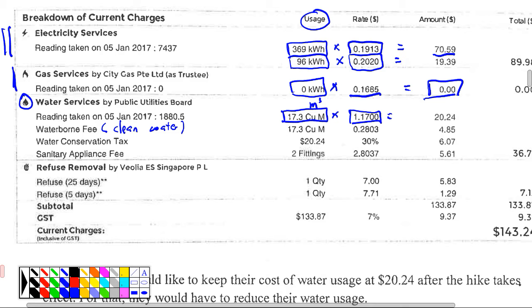Do you have to pay for it? How much are you paying? 0.28. Now, can you explain why these two numbers are the same? Because you use the amount of water. Yeah. You use this amount of clean water, you have to pay the same amount to clean it. Okay? So then you pay so much. So this is still multiplied.